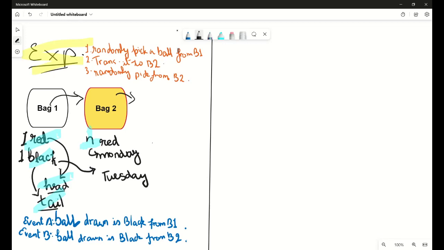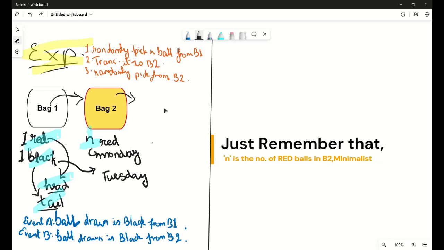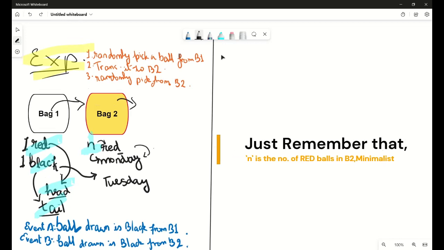Now if you see here, I did not specify the value for n. The reason for that is, if I try to explain that here, it will be much too complicated and I don't want to do that. So as you proceed with the proof, there I will be specifying the value of n, and at that point you will be able to understand much better why I give that specified value for n.